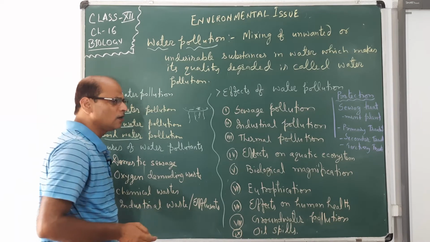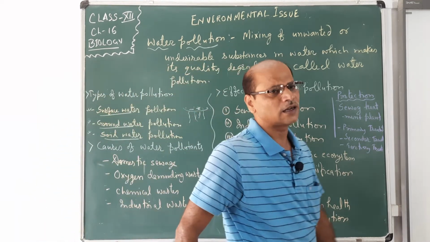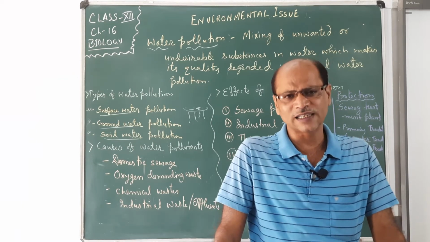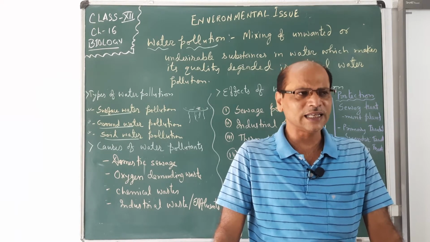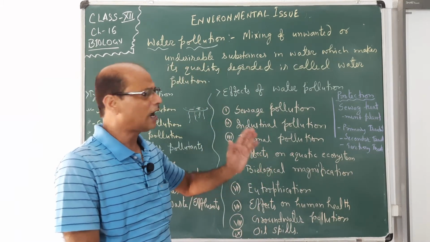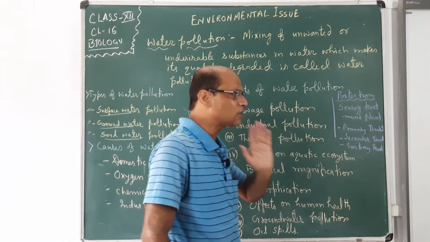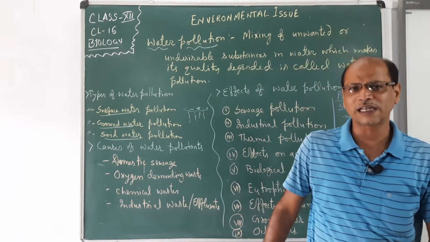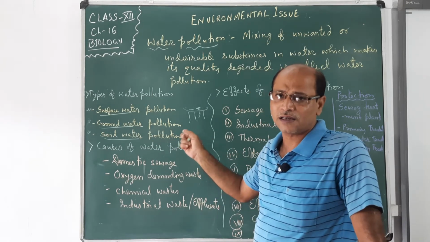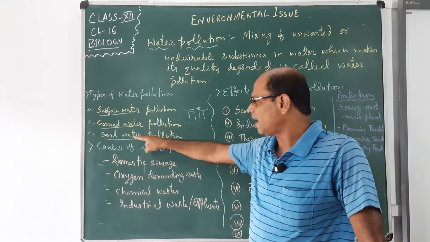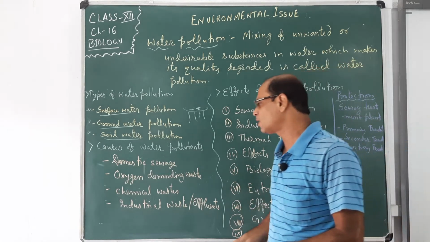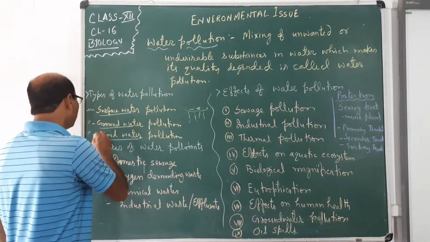Now, soil water pollution. It is also caused by chemicals like fertilizers, agricultural chemicals, weedicides, insecticides, pesticides or other things which are used by the farmers in their crop fields, and finally they mix with the soil. So, soil water also becomes polluted with the help of these chemicals. These chemicals mix with the water and harm the soil water content, and salt appearance is there more and more. So, this is the way by which soil water is also polluted.